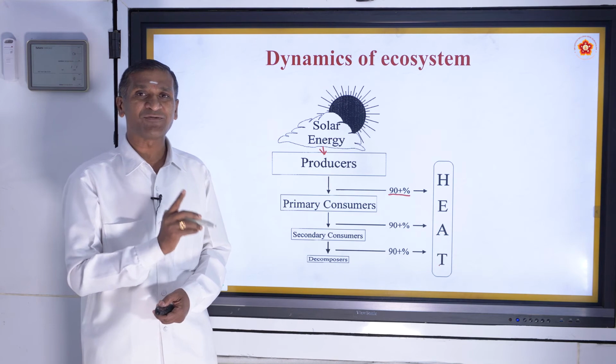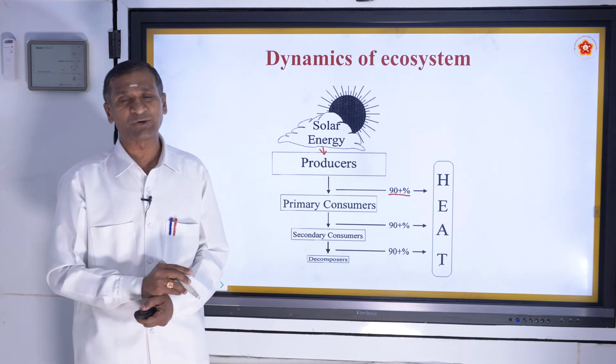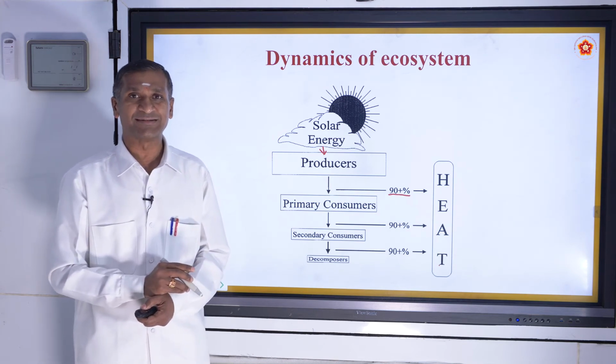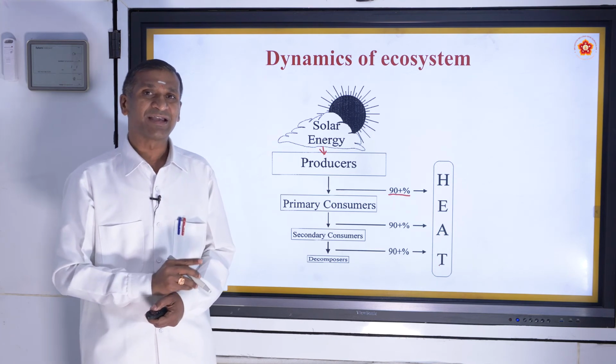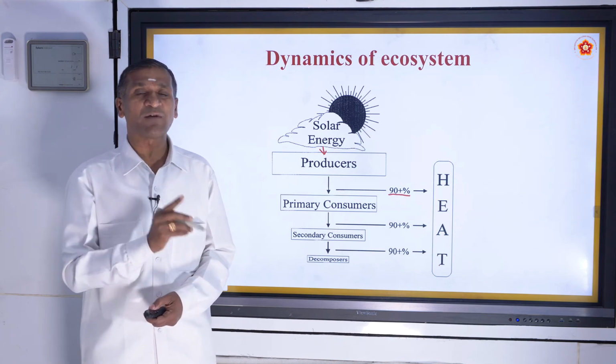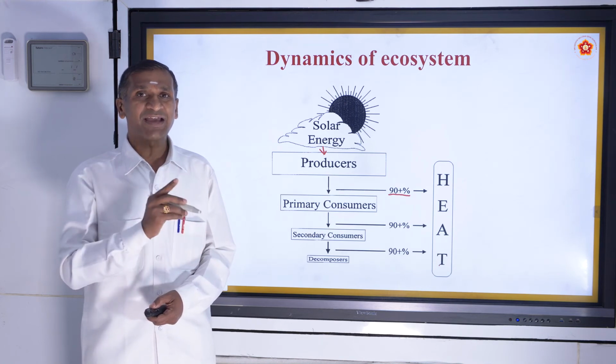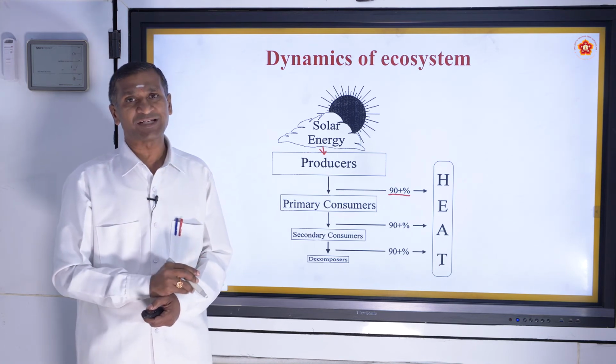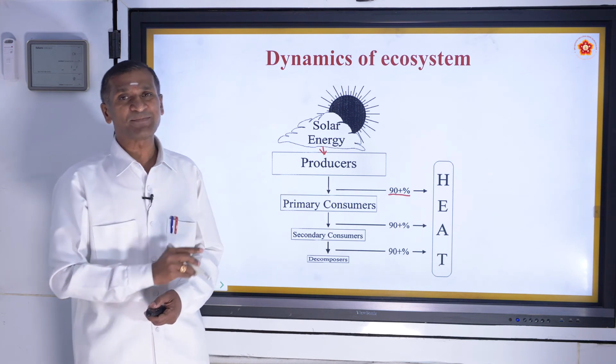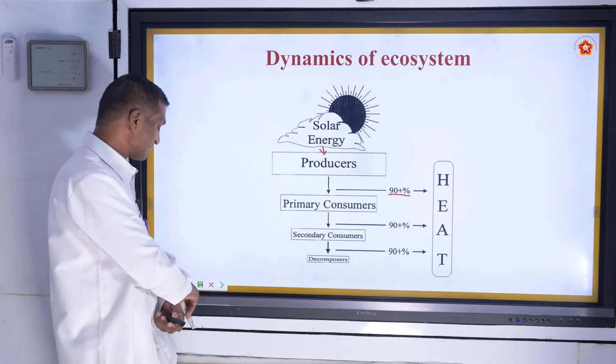Why does it decrease? It decreases when those trophic levels respire. Then the energy is lost in the form of heat, that too 90% of the energy.